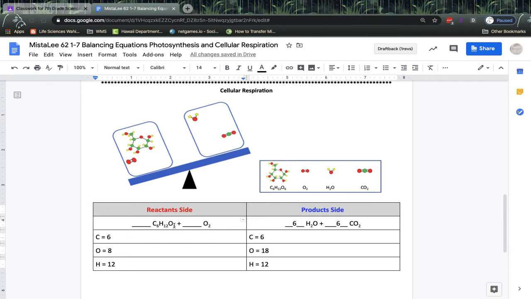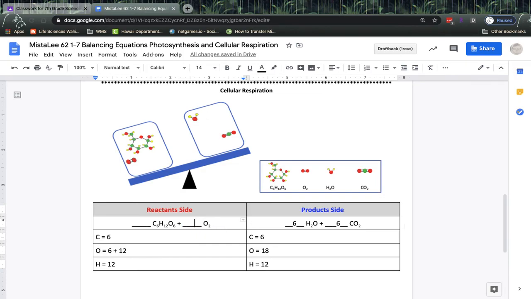So far, we have 6 going in and 2 going in, so we have 8. So we need more oxygens. Why don't we do it this way? We have 6 going in plus 2 going in, right? Now, we don't want any more glucose, so we want to keep this 6 the same. So we actually want to have 6 plus 12, right? So 6 from the glucose and 12 from the molecular oxygen. So if we want 12 oxygens going in, well, how many oxygen molecules do we need?